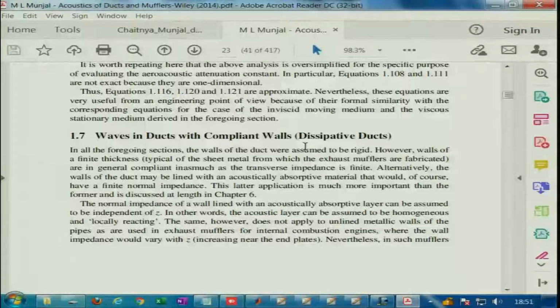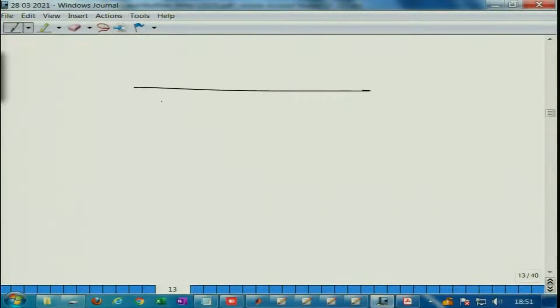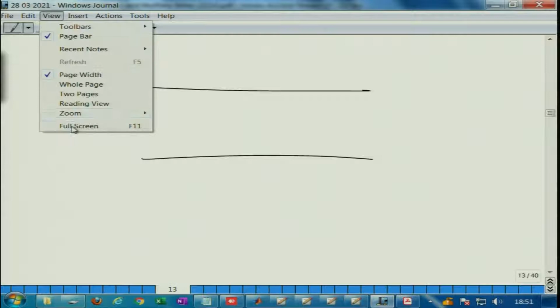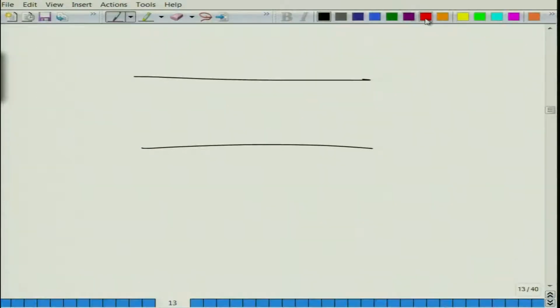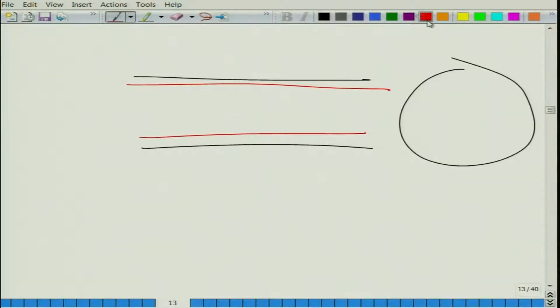If you go to your duct like this, there are different kinds of lined mufflers. Suppose you line the boundary of this duct by some material.